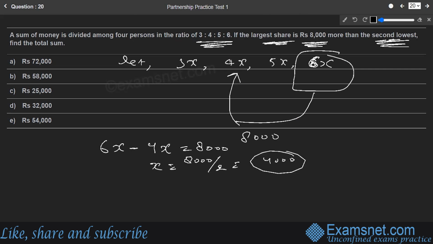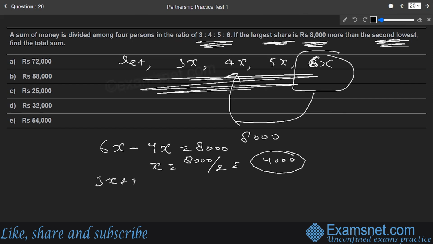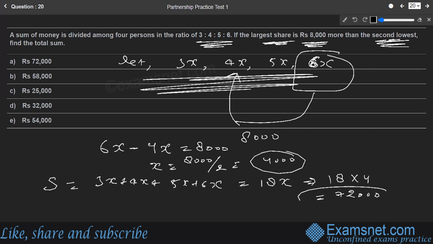They're asking what is the total sum. So the total sum will be the summation of all these parts, that is 3x plus 4x plus 5x plus 6x. That will be the total sum. If we add them together, this is going to be 7 plus 5, 12 plus 6, 18x. So if you solve this further, this is going to be 18 into 4,000, that is nothing but 72,000. So that is the total sum. 72,000 is the right answer, available in option number A.